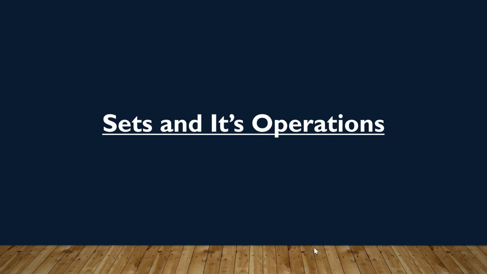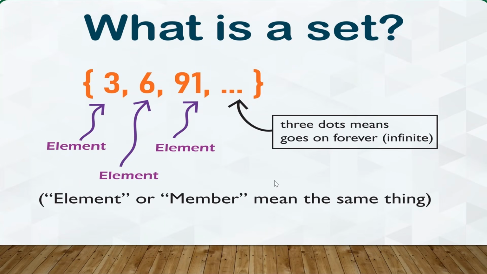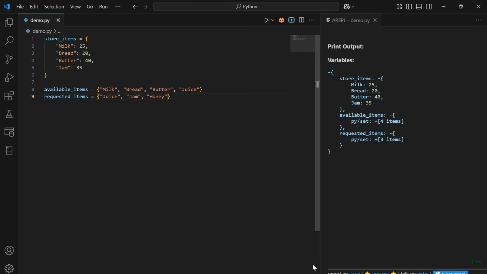Next, let's discuss sets and their operations with an example. A set is a collection in Python that stores only unique values and it doesn't maintain any order. It is great for doing math-like operations such as intersection, difference, and union. Ravi is running his store smartly. He now keeps track of available items and requested items. But he has three questions. First, which items are both available and requested, second, which items are requested but not available, and third, what is the total list of all unique products.